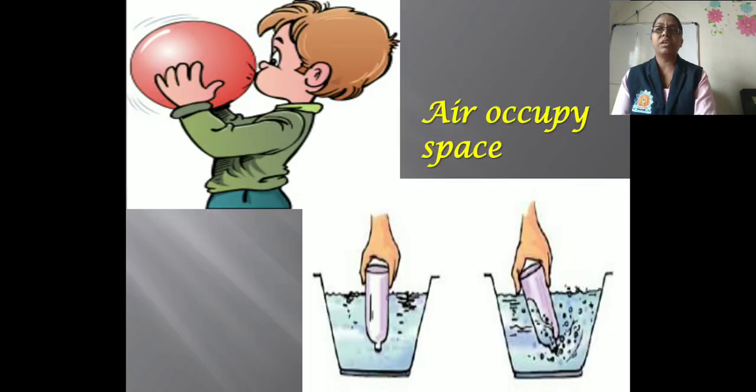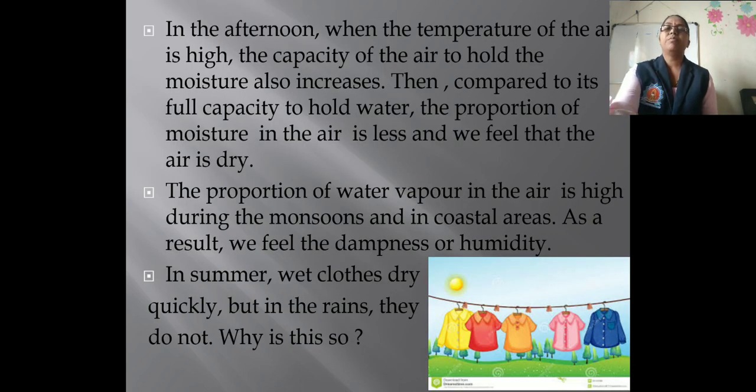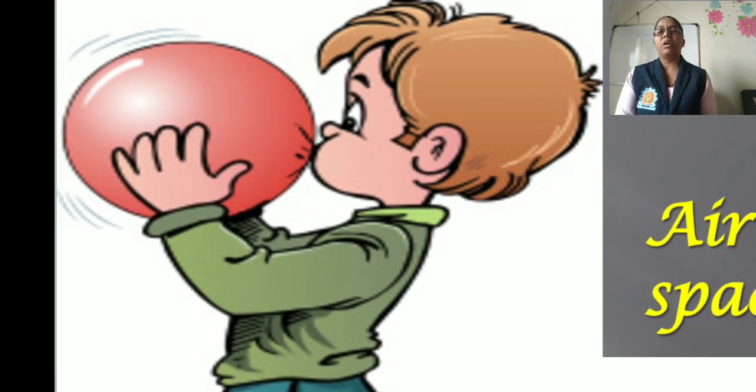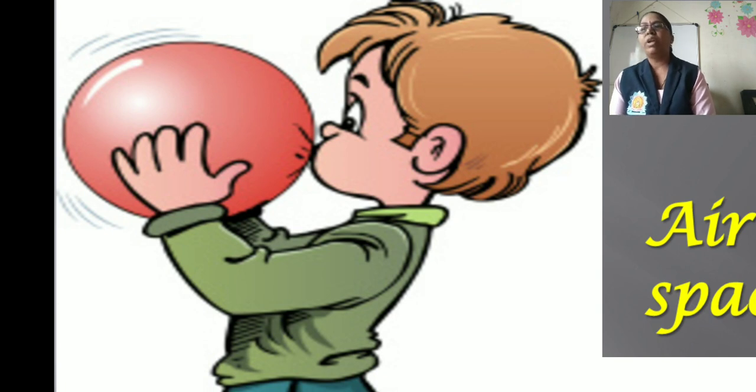Next, here is given one activity, and from this activity we understood the next properties of the air. What is given in the first figure is that you can observe a boy blowing a balloon. As the boy blows the balloon, what happened? The air enters the balloon from that boy's lungs, and the air takes up a space in the balloon.